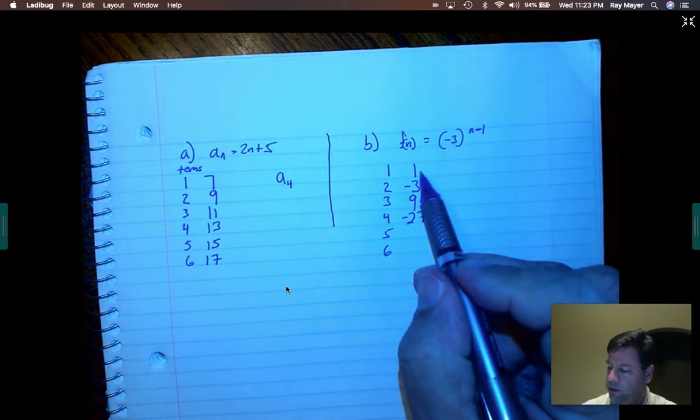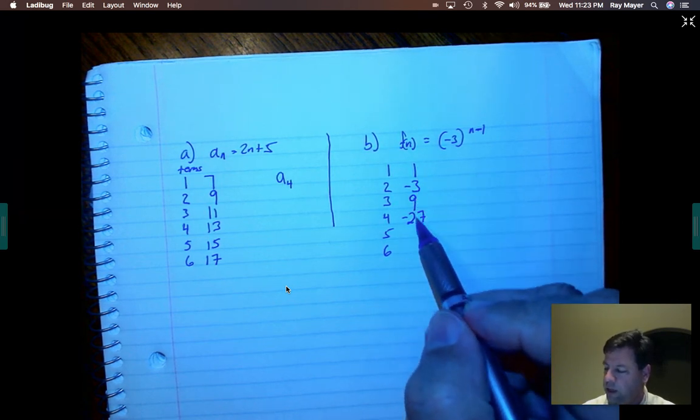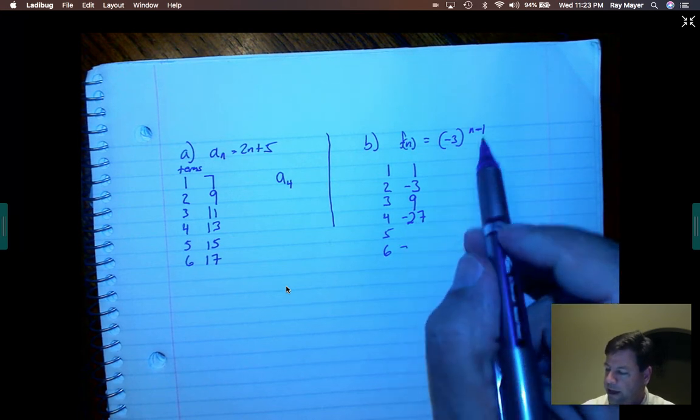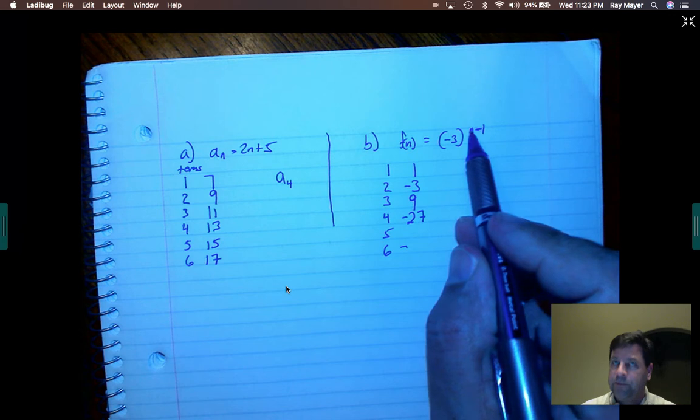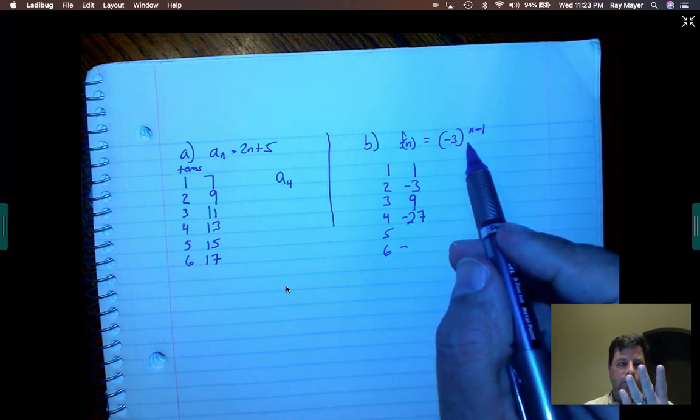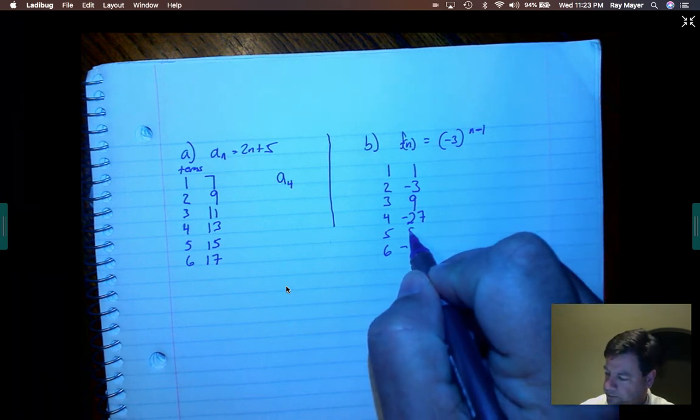So something a little bit interesting here is going positive, negative, positive, negative, positive. So this one would be negative 2. You can kind of see how this is happening. 5 minus 1 is 4. Negative 3 to the 4th is negative 3 times negative 3 is 9, negative 3 times negative 3 is 9, 9 times 9 is 81.